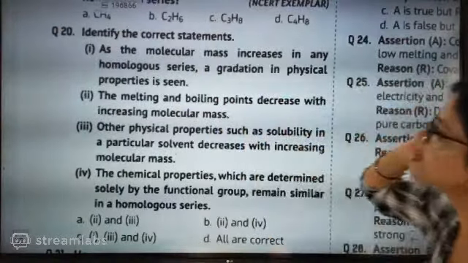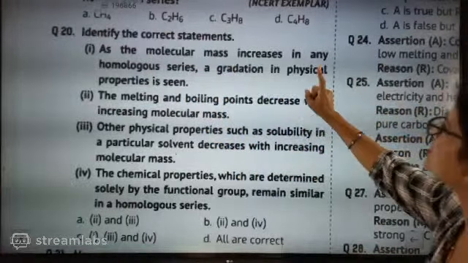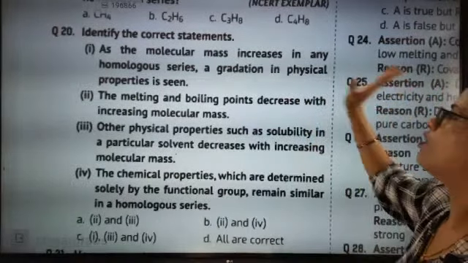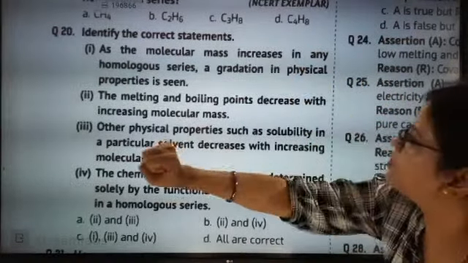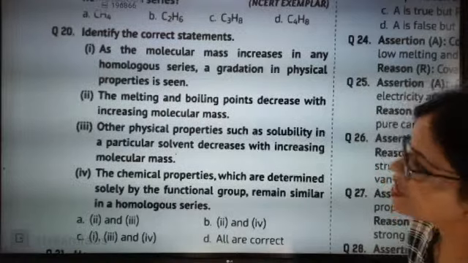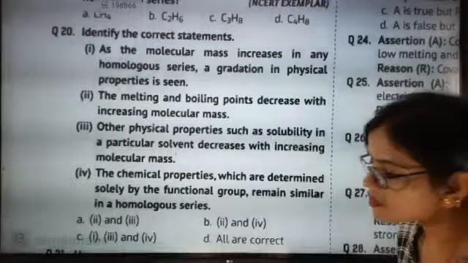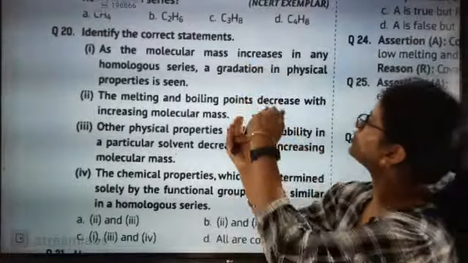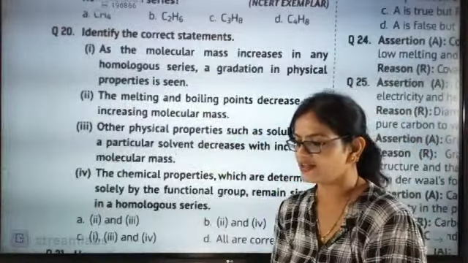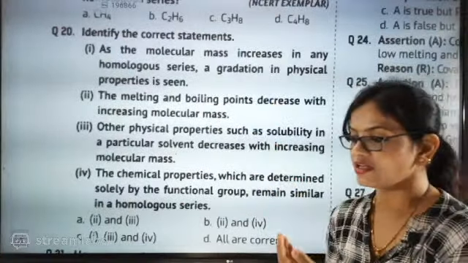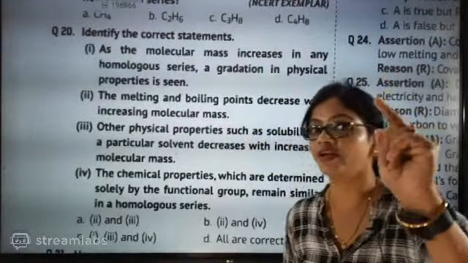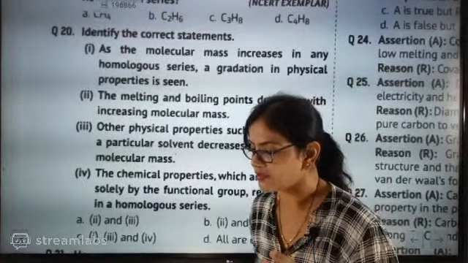Identify the correct statement. All the molecular mass increases in any homologous series. A gradation in physical property is seen. Since you have to identify the correct statement, be very, very careful. Molecular mass increases in any homologous series. A gradation in physical property is seen. We have read about this gradation in physical property.